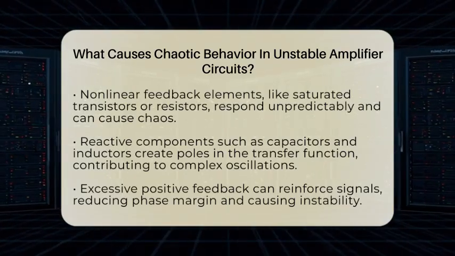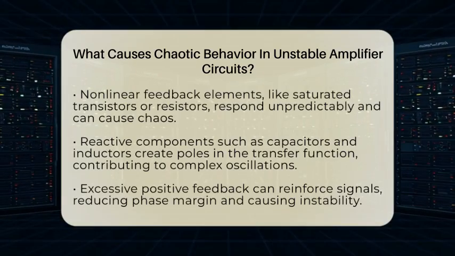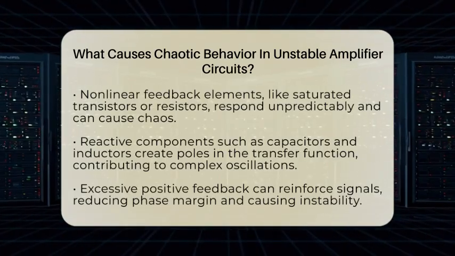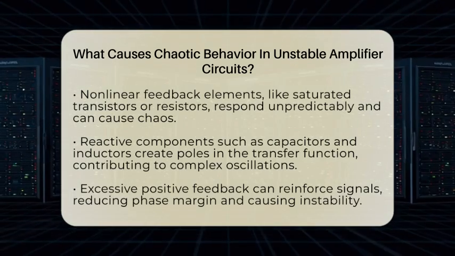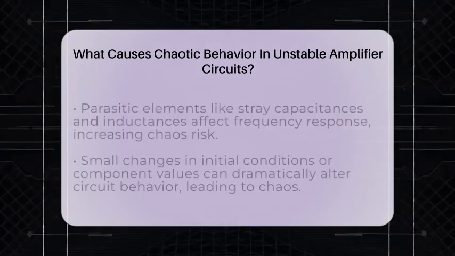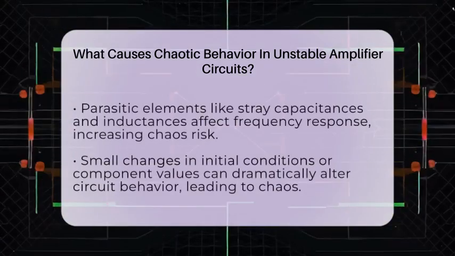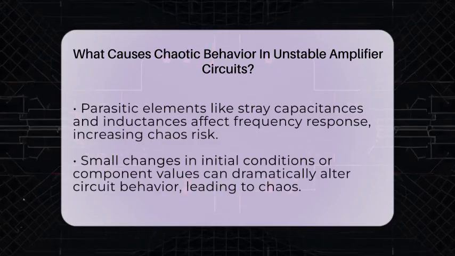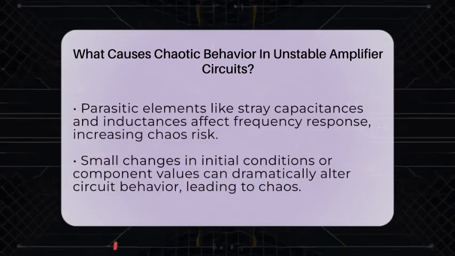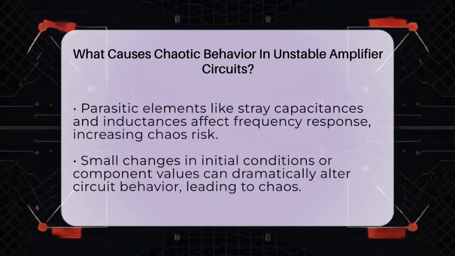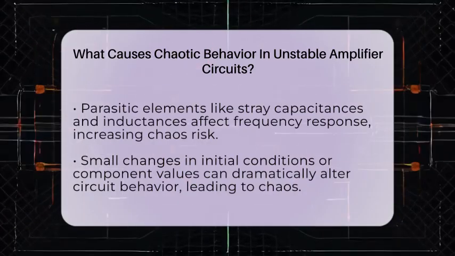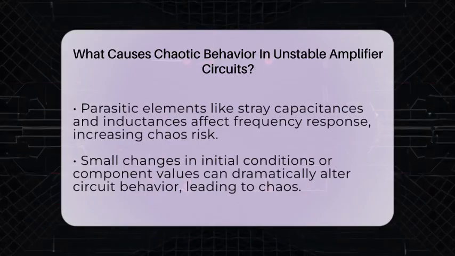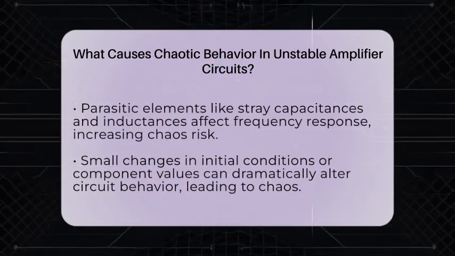Positive feedback also plays a role. If the feedback loop unintentionally reinforces the output instead of stabilizing it, the circuit can become unstable. When the phase margin, which is the buffer before oscillations happen, is too small, the system can suddenly start ringing or oscillating chaotically.